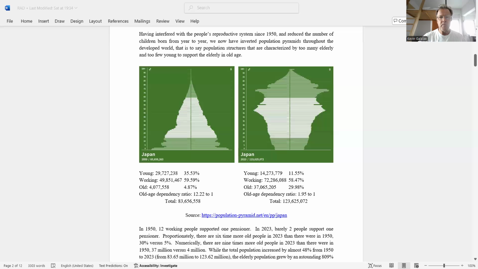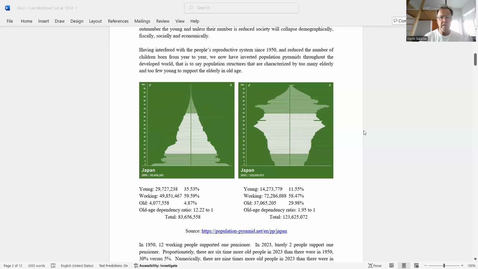Well, hello. So today's the fifth day of hunger, and on this day, I want to illustrate further the problem of the old age dependency ratio and why it has become an existential problem. I want to do this by using three different graphics. So I'm going to share the screen now and go to the first graphic. Here we go.